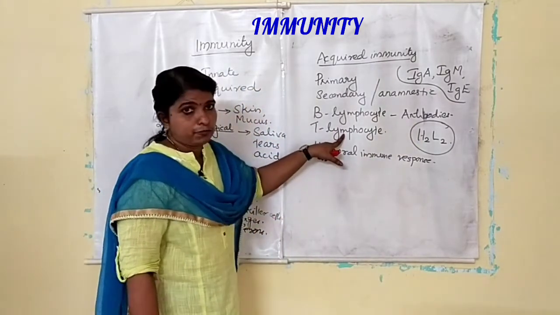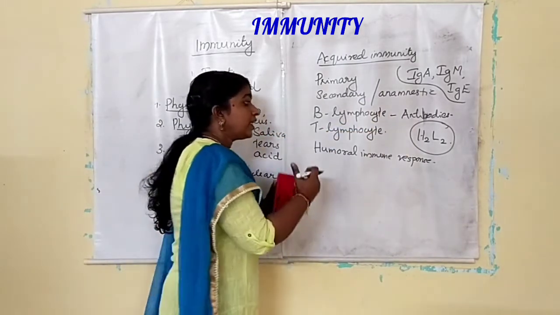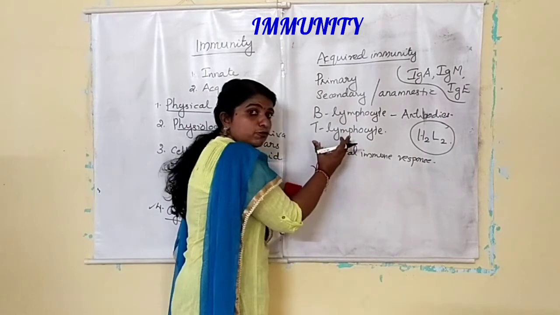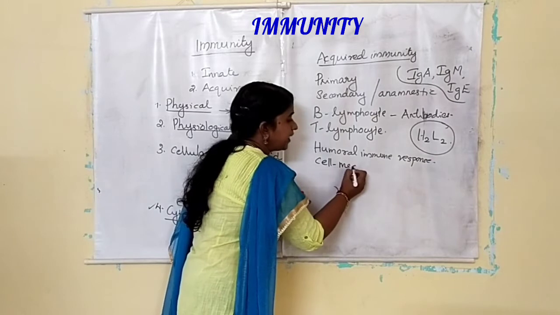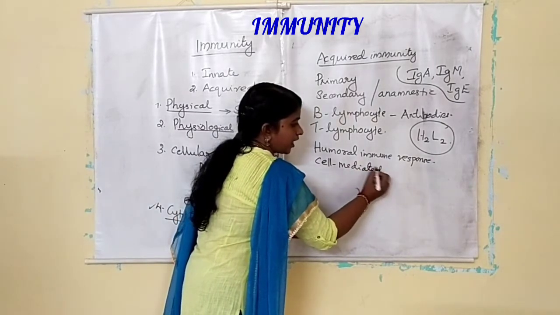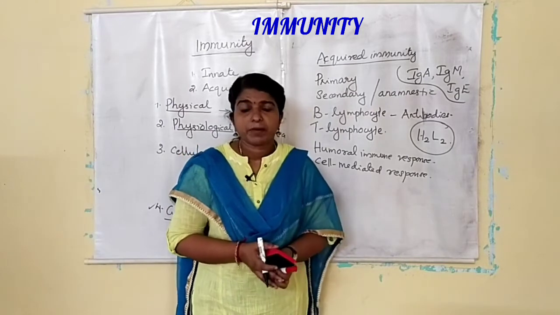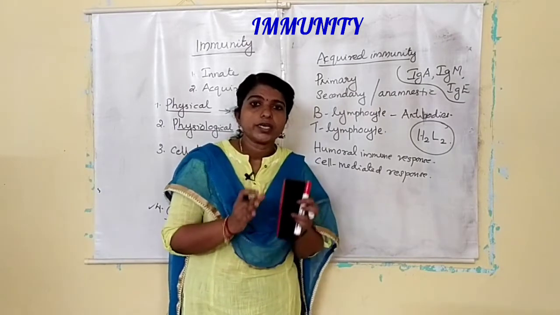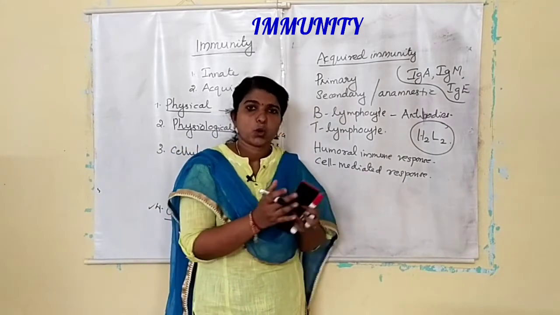And the T lymphocyte, which is not producing antibodies, its response is known as the cell mediated response.